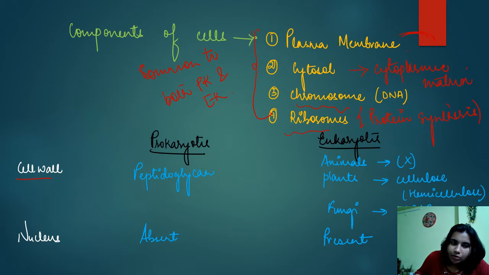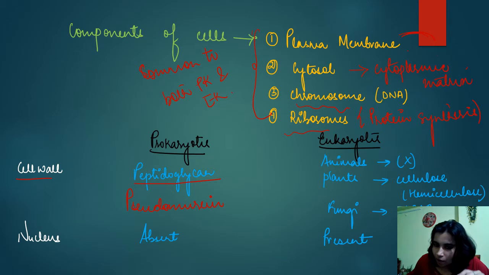If we talk about cell wall, the cell wall of prokaryotes is made up of peptidoglycan in case of eubacteria. But if we talk about archaebacteria, the cell wall is made up of pseudomurein, right?